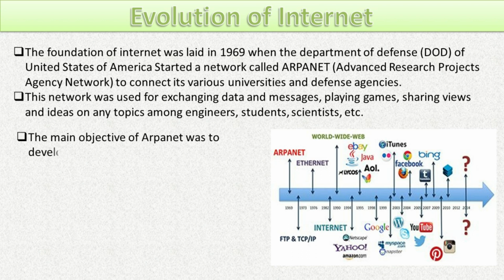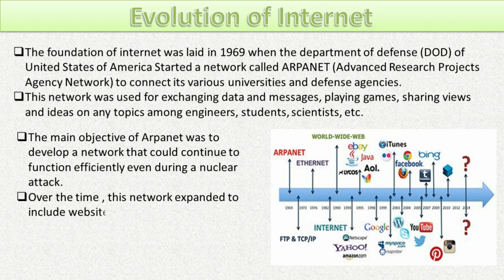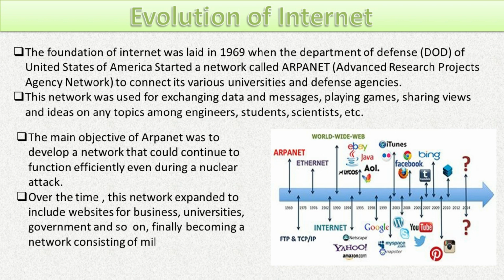The main objective of ARPANET was to develop a network that could continue to function efficiently even during a nuclear attack. Over the time, this network expanded to include websites for business, universities, government, and so on, finally become a network consisting of millions of computers, now known as the internet.